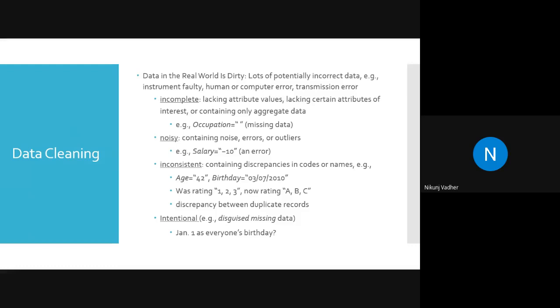They will send a verification link to your email address, and if that email address exists, then and only then will they allow you to register on their portal. So sometimes intentionally incorrect data will be entered, or you can say biased data, whatever it is. But we will not use the term bias because bias has some different meaning.